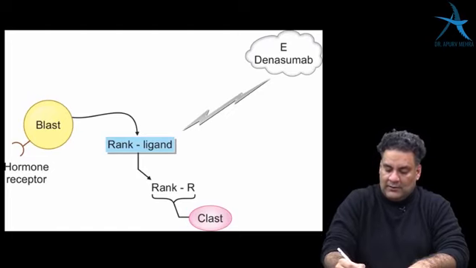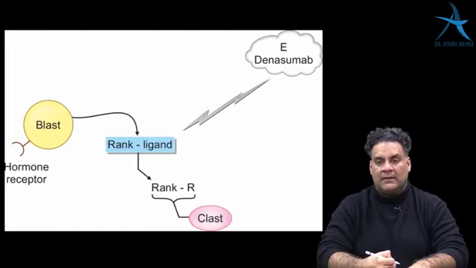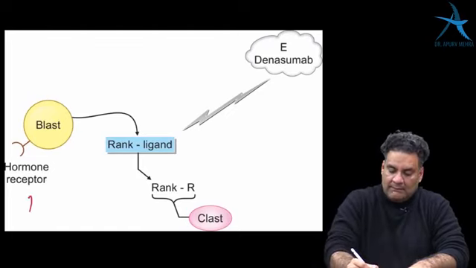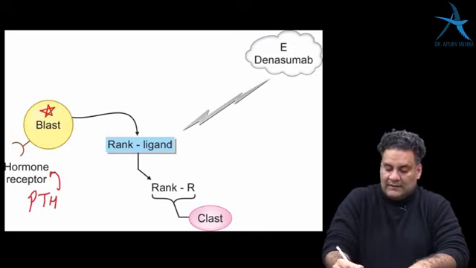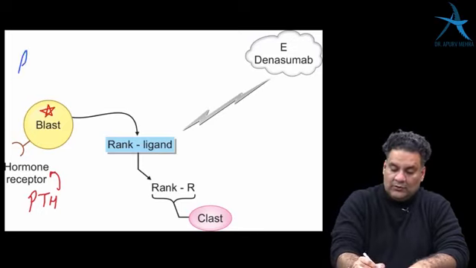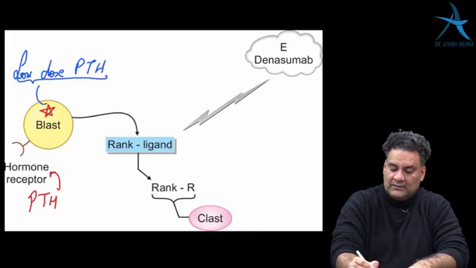Another flow chart on bone metabolism which you must remember. Remember, parathyroid hormone PTH acts on the hormone receptors which are present on osteoblasts. That is why low dose PTH is used in diseases which have weak bone like osteoporosis to stimulate the osteoblast.